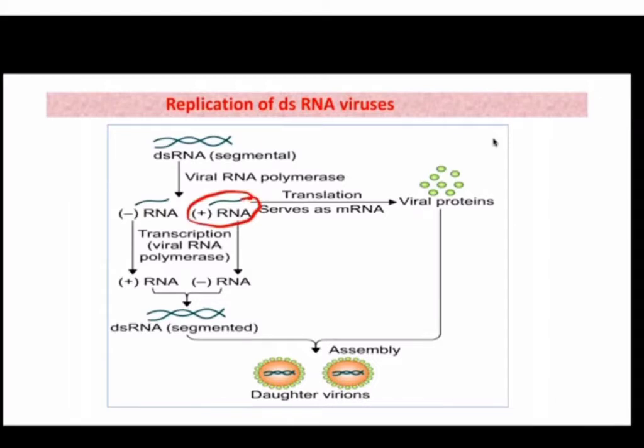Okay, so positive sense RNA will serve as a template for translation and will produce viral proteins. And both negative RNA and positive RNA will be transcribed to positive and negative RNA respectively by viral RNA polymerase. Okay, so in this way replication will occur and translation will occur. Later on assembly will occur and daughter virion will be formed.